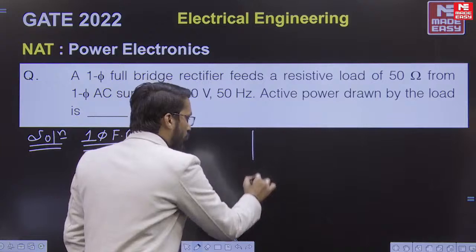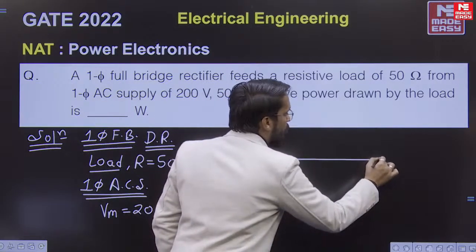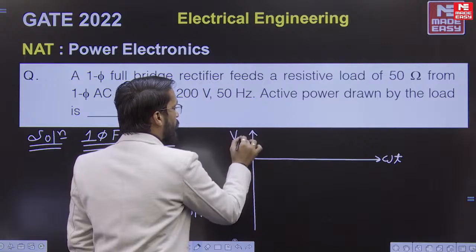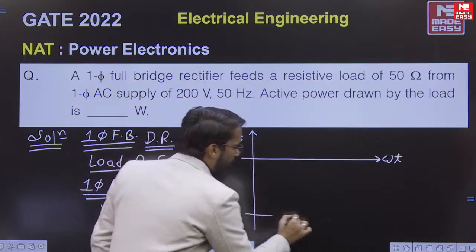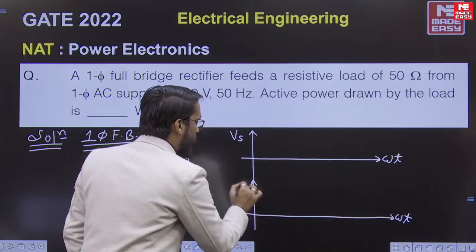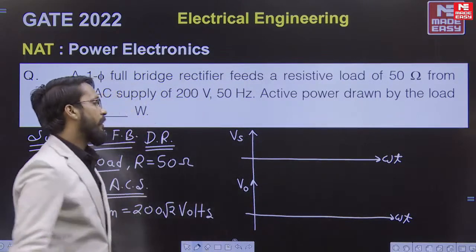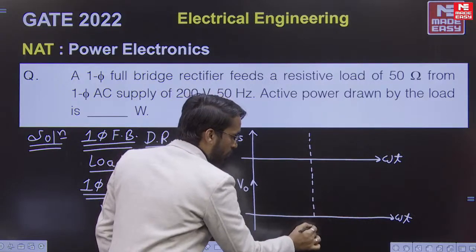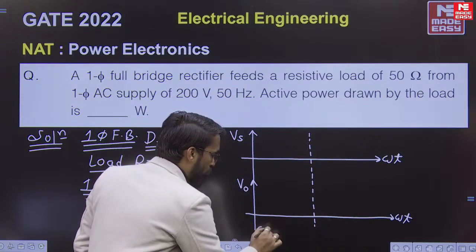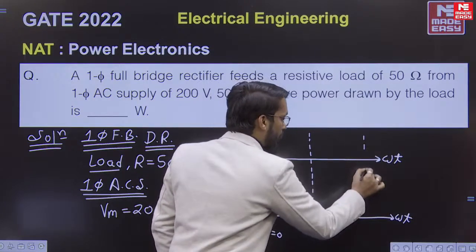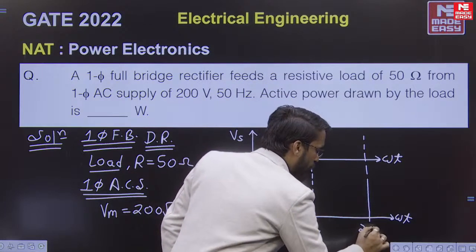Okay, so whatever is happening, let's observe from the waveform. I am going to introduce the supply voltage waveform, and then here I am going to introduce the voltage across the load, that is the output voltage waveform. The instants are very important: this is omega t equal to 0, this is pi, and this is 2 pi.